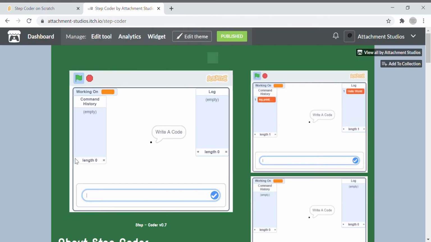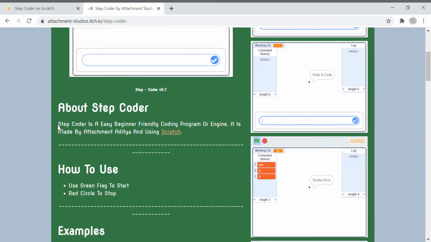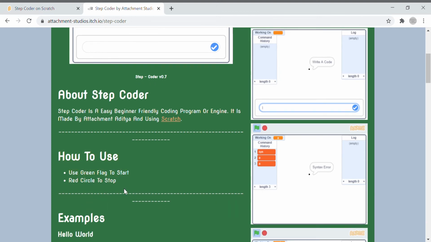Now, what is Step Coder? Step Coder is an easy, beginner-friendly coding program or engine. Coding engine might be better, program as well. It's made with Scratch, scratch.mit.edu, and how to use.